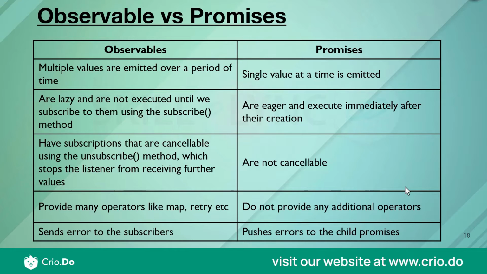So what it means is, if I have subscribed to an observable and that observable has failed for some reason, so assume I have made an API call and that API call has failed, then whoever is the direct subscriber will get the error directly. But in case of a promise, the direct subscriber won't get the error, but rather the child promises of that particular promise will get the error. It kind of pushes down the hierarchy. So that is another advantage we have with observables.